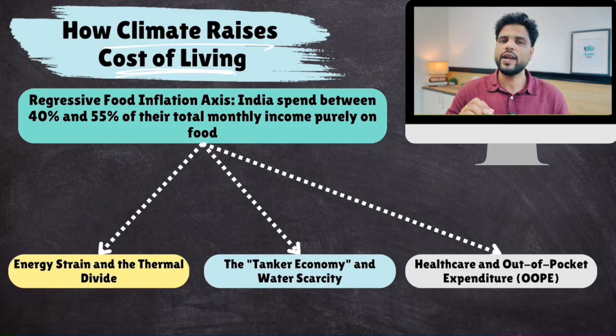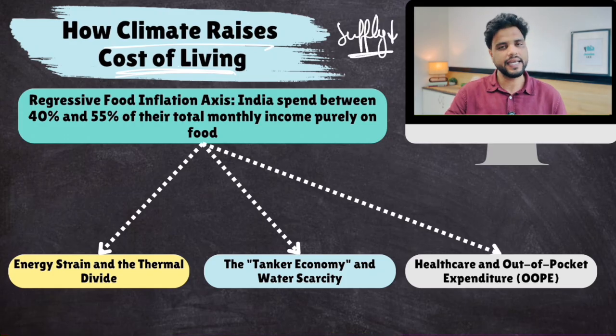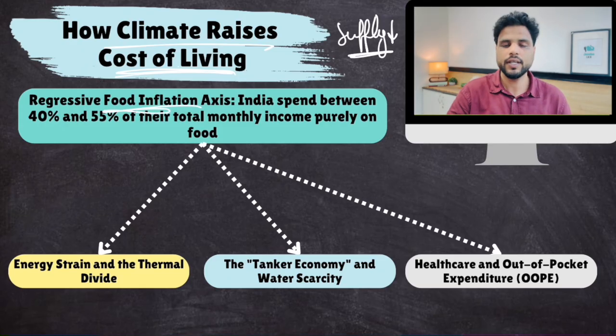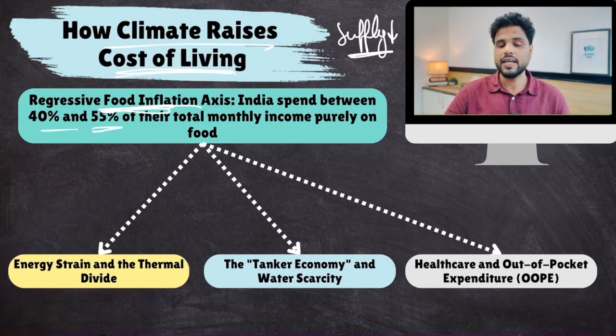So, first of all, whenever there is a climate related disaster, food supply gets destroyed. Now, when supply is low, demand is high, there is high inflation. When there is high food inflation, it is generally said that 40 to 55% of Indian households spend their entire monthly income on food only. Many Indian households are that poor that they can only afford their monthly food ration.